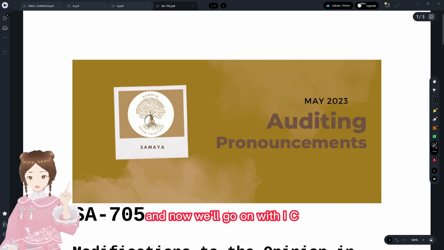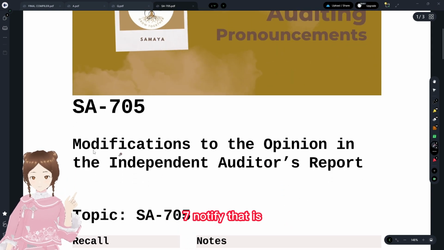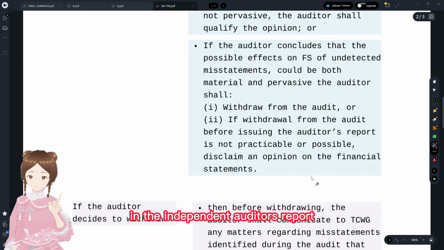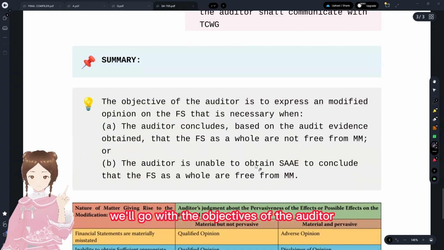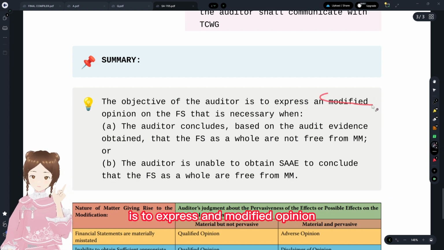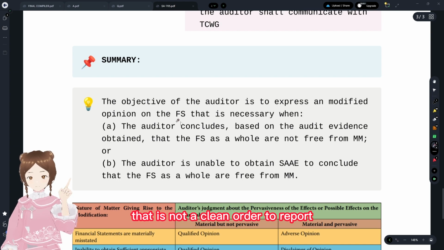And now we'll go on with SA 705, that is modifications to the opinion in the independent auditor's report. We'll go with the objectives of the auditor first. The objective of the auditor is to express a modified opinion. That is not a clean audit report.